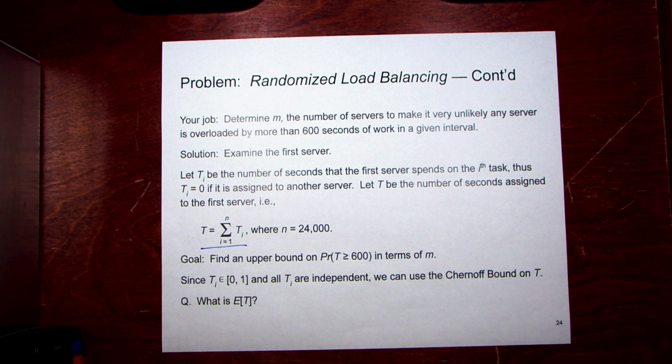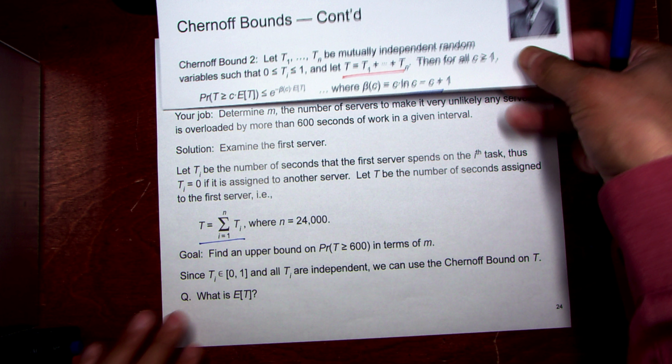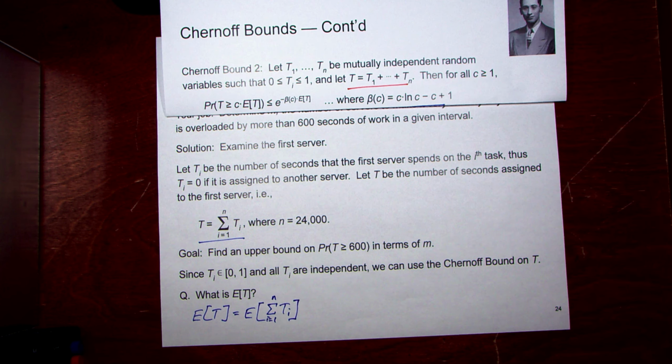We need the expected value of T for this to work. So what's the expected value? Well, this is equal to the expected value of the sum from i equals 1 to n of T sub i, and we can use linearity to pull out that summation.